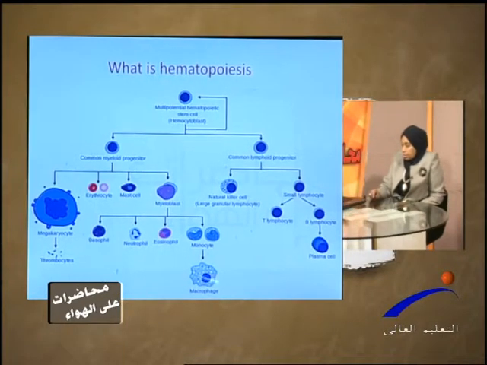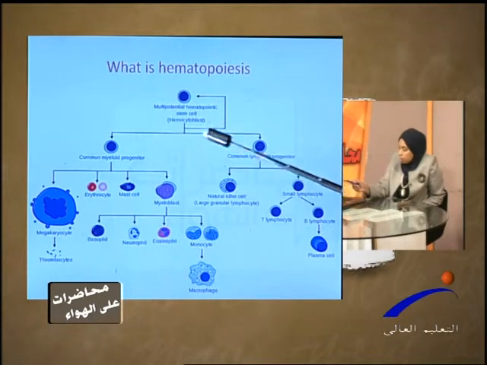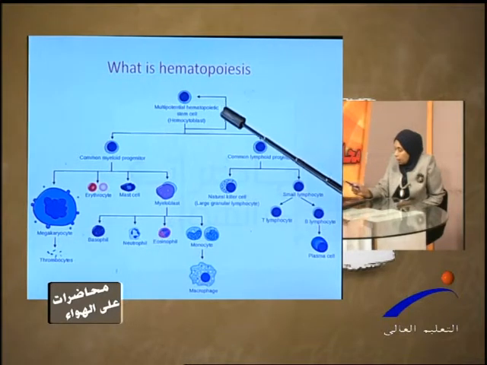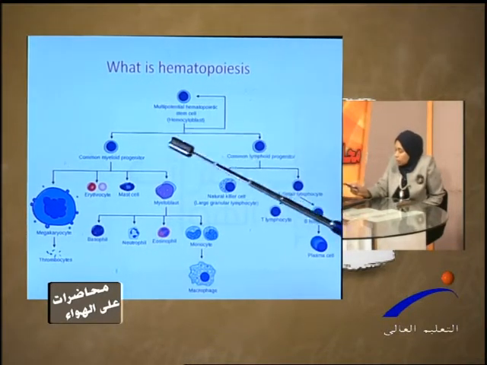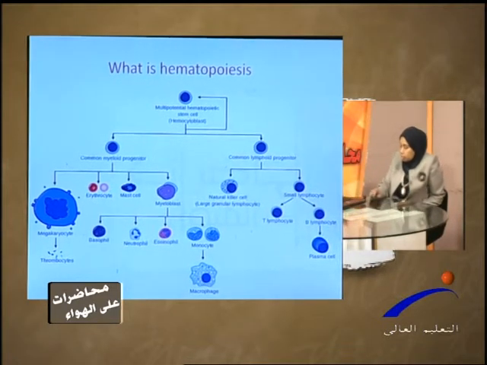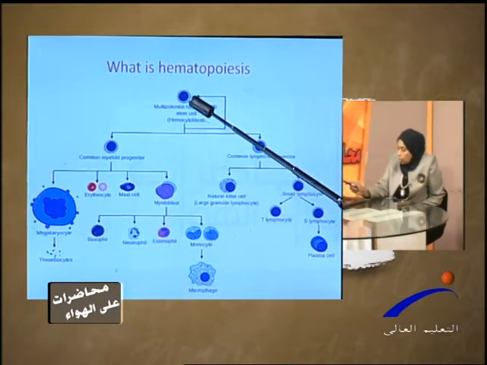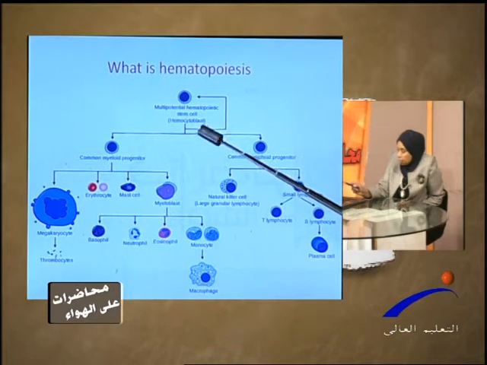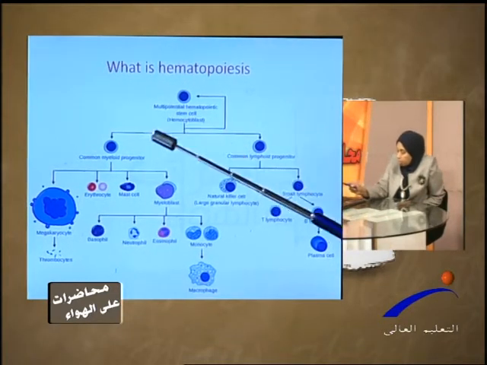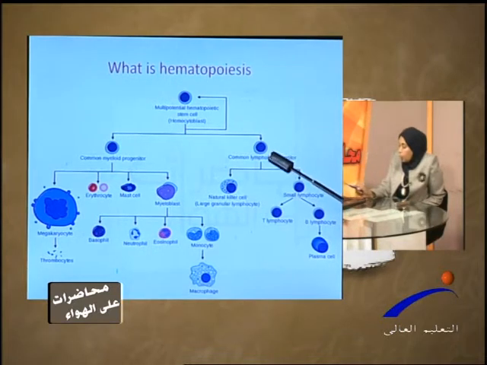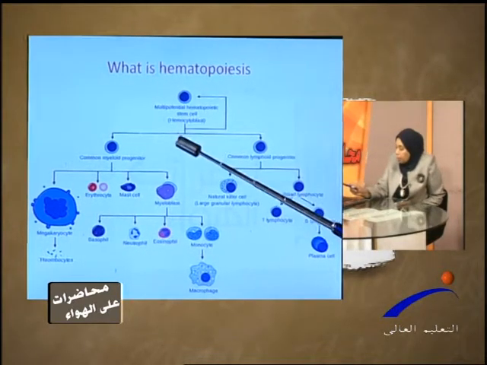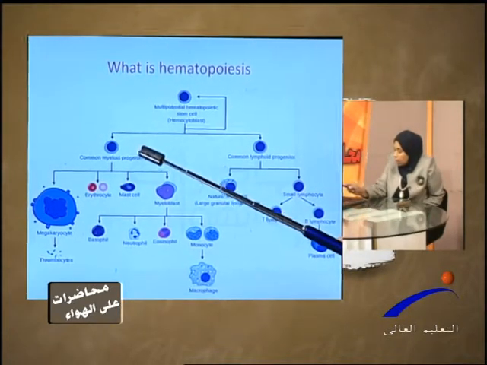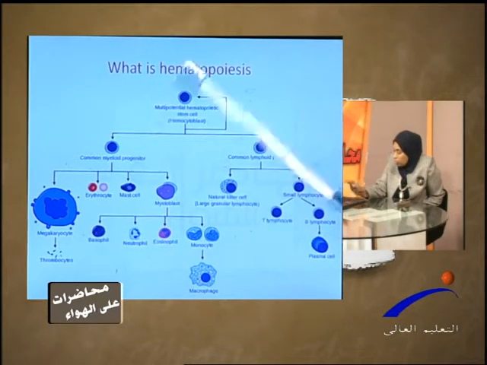How does this happen? Okay. So we have here the multipotent hematopoietic stem cells, which have the ability of self-renewal, proliferation, and differentiation into specialized cell elements. Here I have multipotent stem cells. They can proliferate and differentiate into common myeloid progenitors or common lymphoid progenitors. This depends on specific stimuli and on the growth factors they are exposed to.